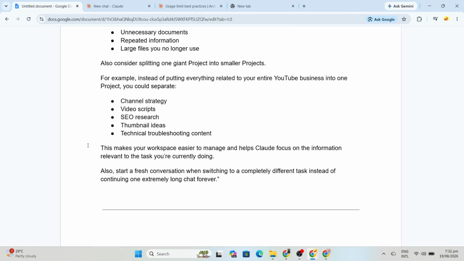This makes your workspace easier to manage and helps keep each project focused on the information relevant to the task you're currently working on. You should also start a fresh conversation when switching to a completely different task, instead of continuing one extremely long chat forever.